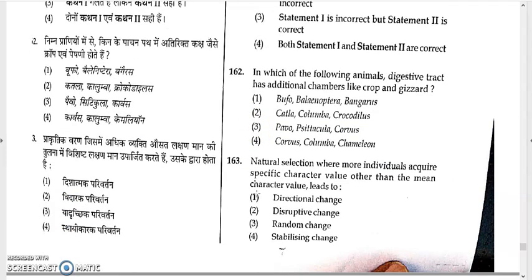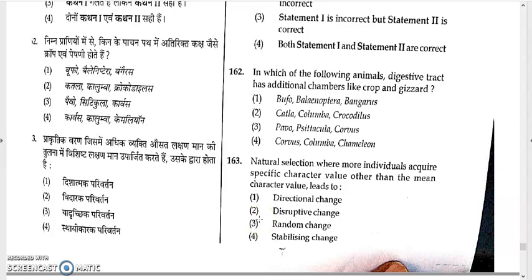163. Natural selection where more individuals acquire a specific character value other than the mean character value leads to disruptive changes. We know there are three types of natural selection: directional, stabilizing and disruptive.